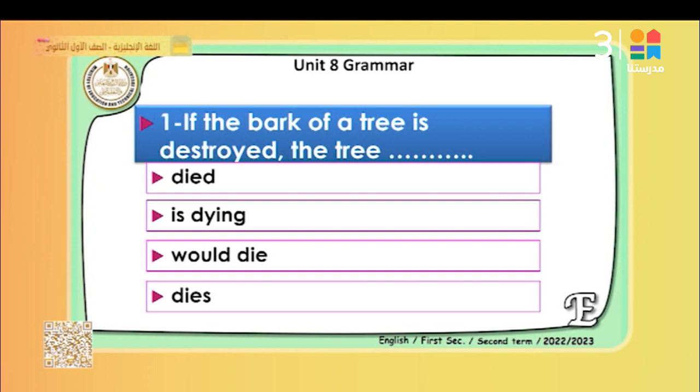Let's look at this example. If the bark of the tree is destroyed, the tree, of course, this is a fact. The bark is the outer covering of the tree. So if the cover of the tree is destroyed, the tree dies. So here we have present simple, present simple. This is a fact. If the outside of the tree is destroyed, the tree dies. This is a fact.